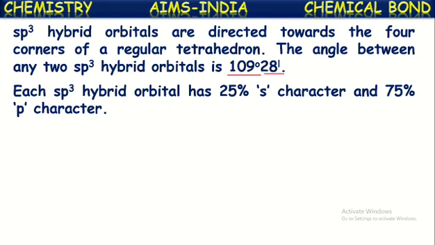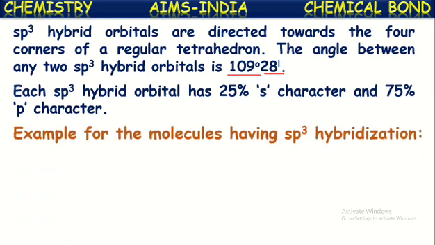In this, each sp3 hybridized orbital has 25% s character and 75% p character because it is formed from one s orbital and three p orbitals. That's why s character is 25%, whereas p character is 75%. Let us see examples of molecules having sp3 hybridization.